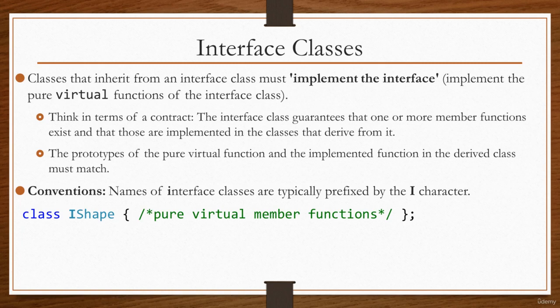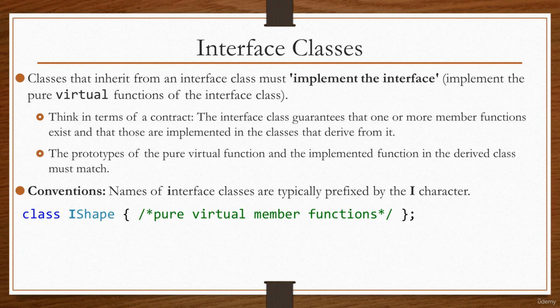Classes that inherit from an interface class must implement the interface, meaning that those classes must implement the pure virtual functions of the interface class. You can think of this in terms of a contract. The interface class guarantees that one or more member functions exist, and that those are implemented in the classes that derive from it. The prototypes of the pure virtual functions in the interface class and the implemented functions in the derived class must match. A quick example of some of the conventions that you might see with interface classes.